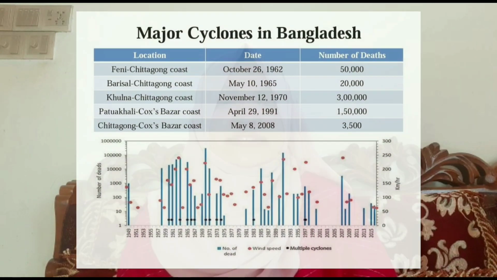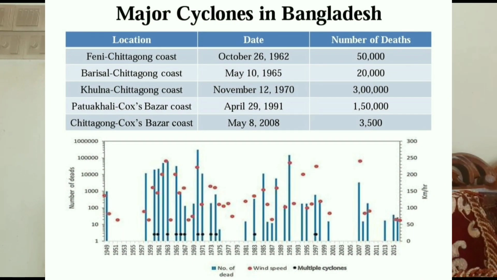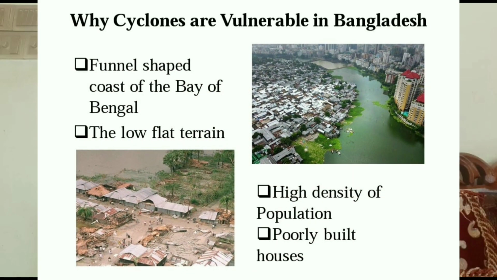At least 12 major tropical cyclones have hit the country since 1965, which caused major destruction. Tropical cyclones are a vulnerability for our country. As it is a natural disaster, we cannot prevent it, but we can reduce the damage caused by tropical cyclones by taking preventive measures appropriately. That's all for our video.